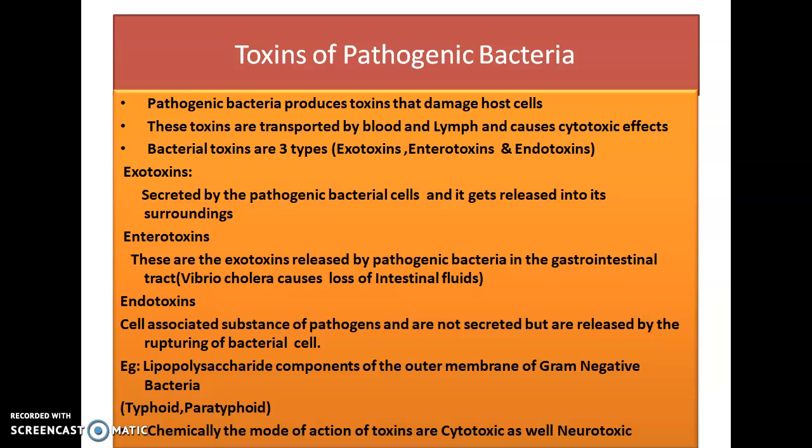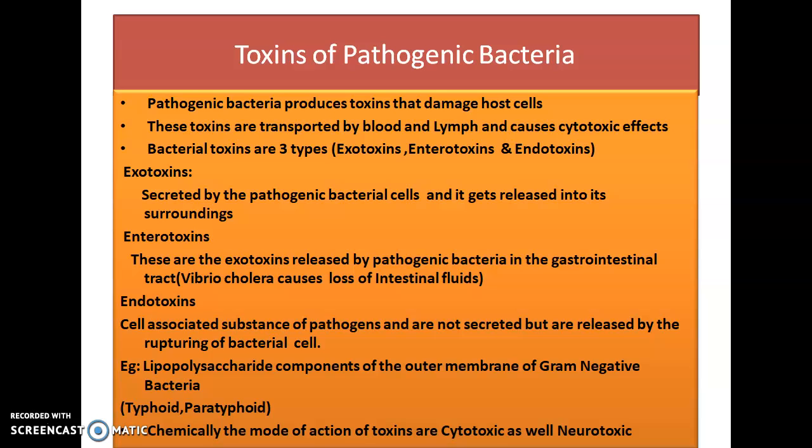For example, lipopolysaccharide is a component of the outer membrane of gram-negative bacteria. Typhoid and paratyphoid bacteria are gram-negative. Whenever they release the lipopolysaccharide components, these can be attributed as an endotoxin.